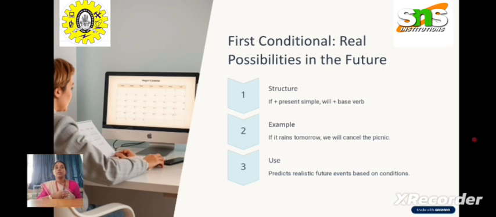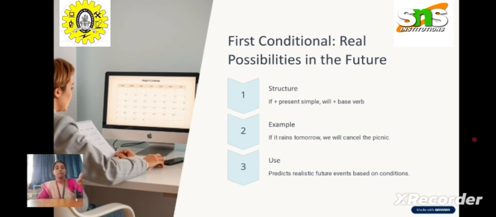If you have present simple in the if condition, we are supposed to use will. If you remember this, that will be perfect. The rule is very important whenever you frame a sentence using simple present. It predicts realistic future events based on the conditions.